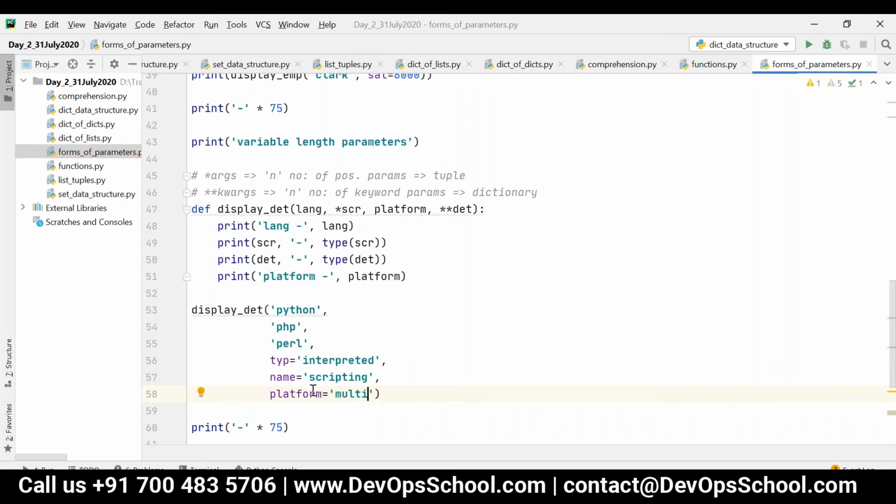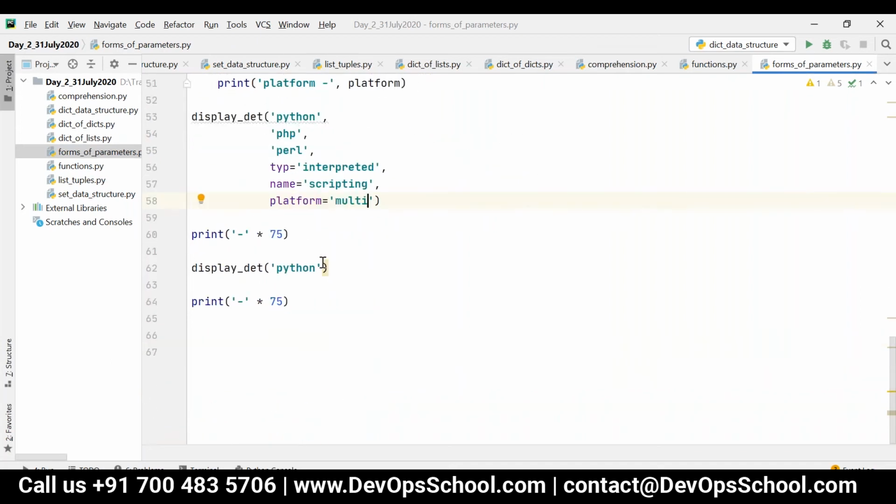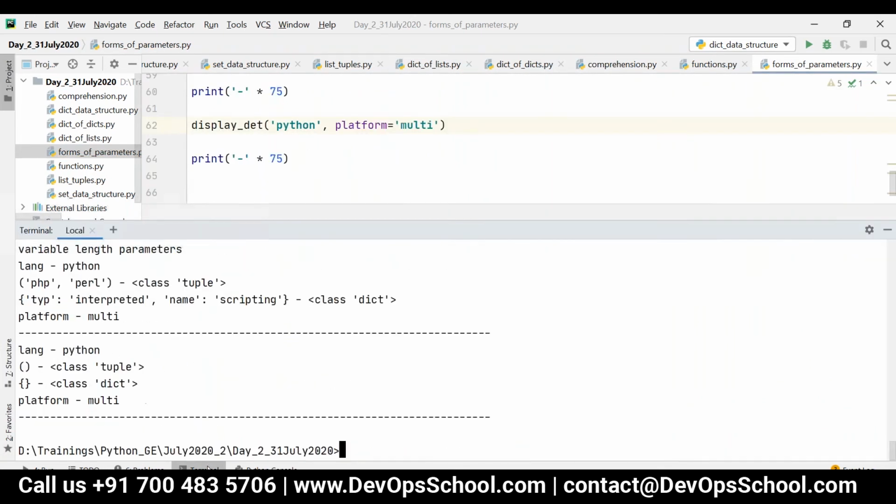That's why if you take the print function, we are passing the value for sep and end in the form of keyword. That's the reason, because those are all standalone parameters basically. So over here we have to say platform is equal to multi. Now you can see the output. Platform is nothing but multi, platform is nothing but multi.